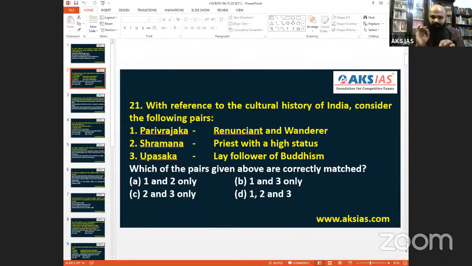So 1 and 3, question number 21, very well we can say that 1 and 3 goes for B. B is the right answer for 21.